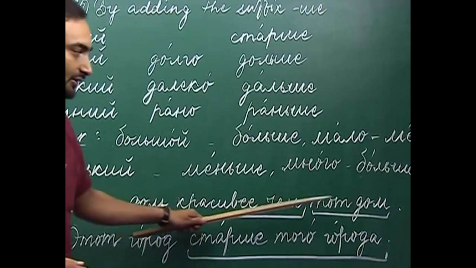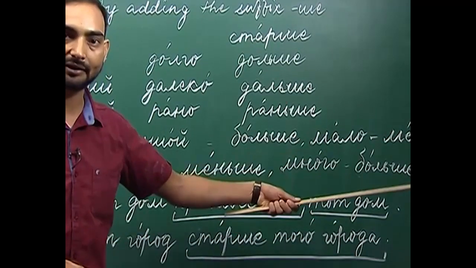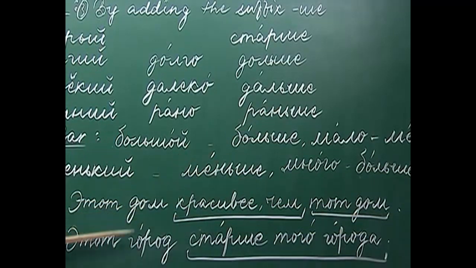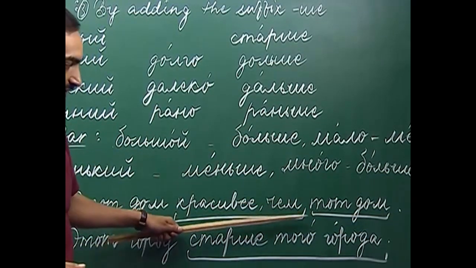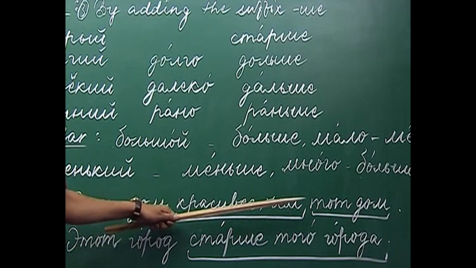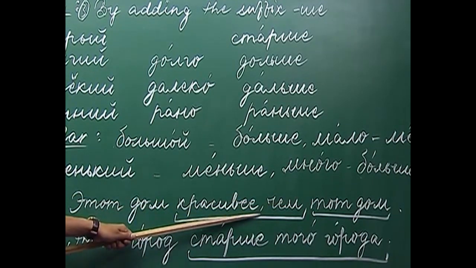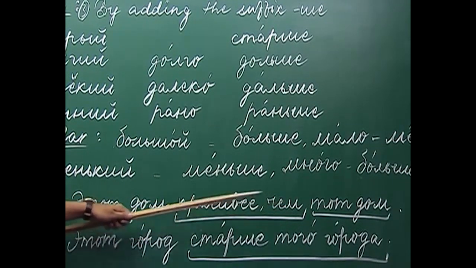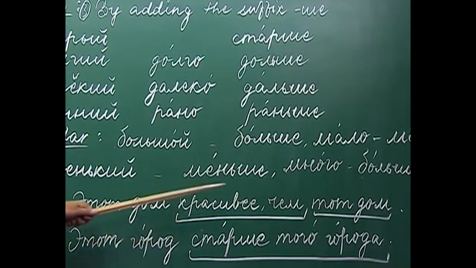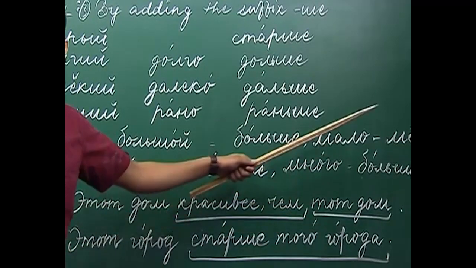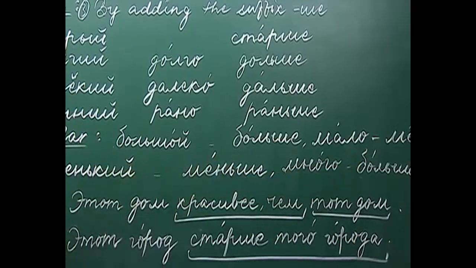We have used the nominative case of the other noun with which the first noun is being compared, plus chem, and as you can see we have put a comma here after the comparative degree. So, this house is more beautiful than the other house or that house.